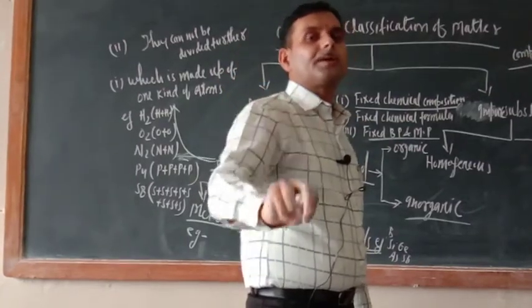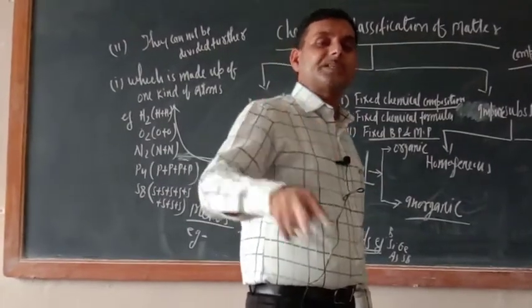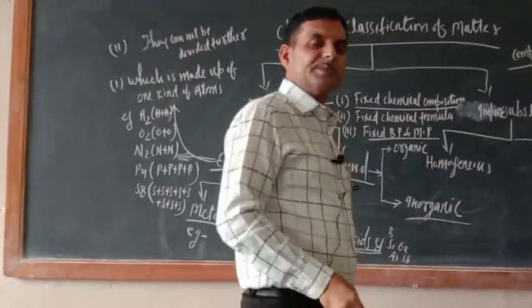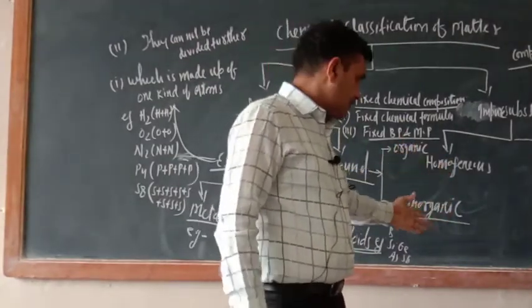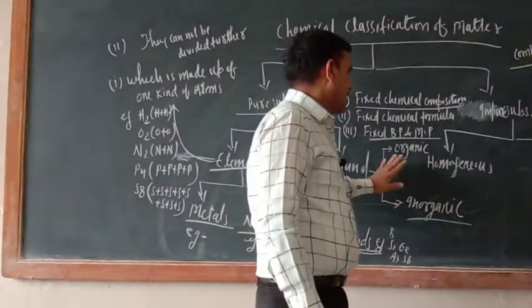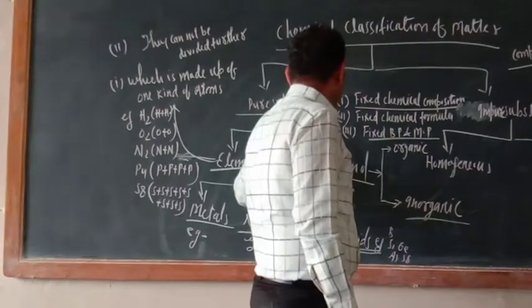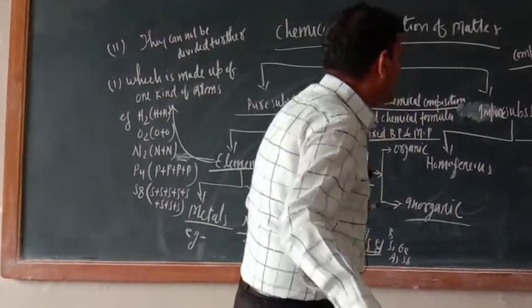They are inorganic compound. Still inorganic compound definition is based on origin only. Means they are originated from rocks and minerals, non-living being. So these are inorganic compound. Okay. So in this way, now your pure substances are completely completed. Now what about impure substances?